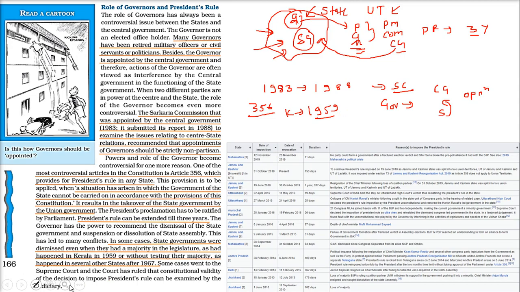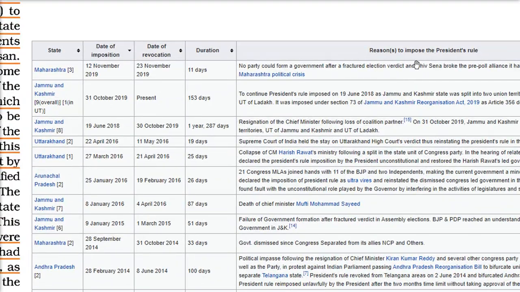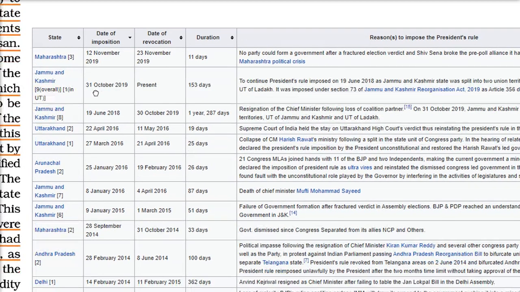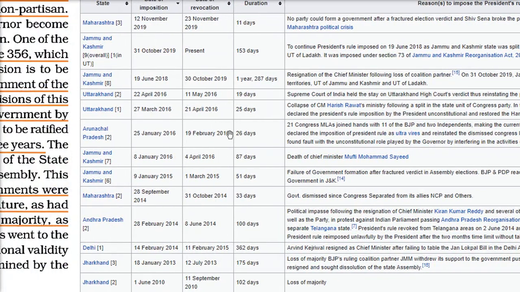So I'll show you a glimpse of how this governor rule is. These are all the impositions of governor rule, and this is quite latest in Maharashtra, Jammu Kashmir, Uttarakhand, because of various reasons, because the government is not able to be formed, because of some special problem there in Jammu Kashmir. All these things, even the death of the chief minister is a situation where the President's rule can be imposed. So these are certain situations if you go through this.